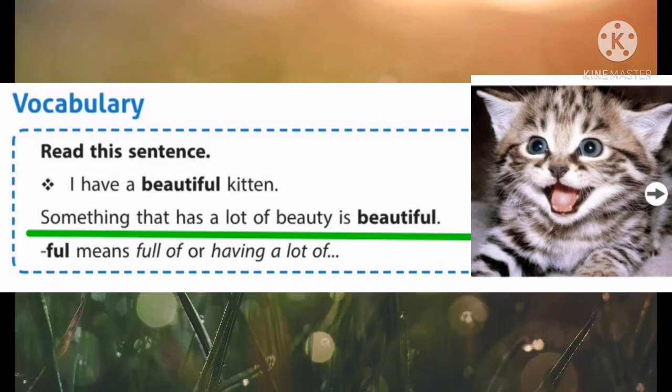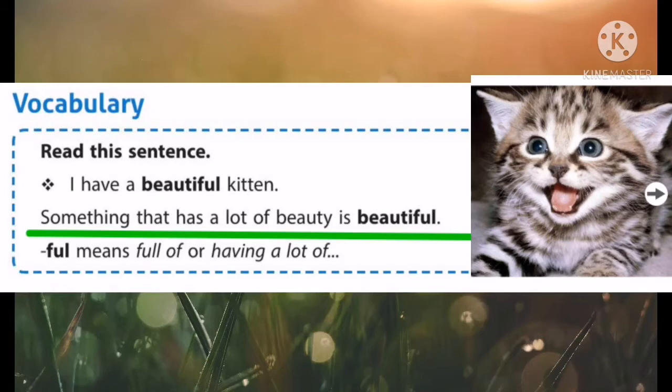Full means full of or having a lot of something. So here the kitten has a lot of beauty. So that is why we are saying I have a beautiful kitten.